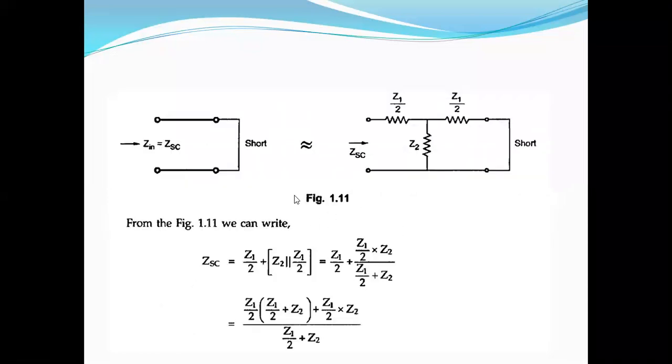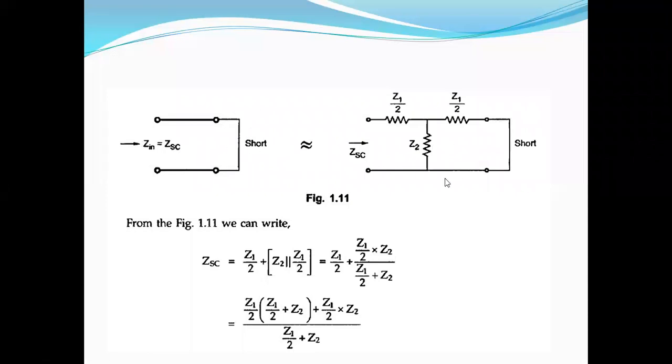Now coming to this, whenever the line is short circuited, what is the impedance offered, Zn? ZSC. You remember, whenever the line is terminated with Z naught, Zn is equal to Z naught. Whenever the line is open circuited, Zn is equal to ZOC. Whenever the line is short circuited, Zn is equal to ZSC. Now this line is short circuited.